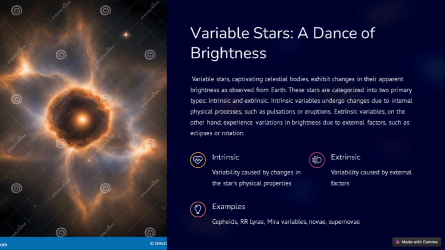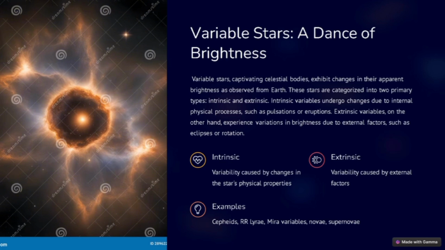Here are the special types. First, the variable stars. Variable stars, captivating celestial bodies, exhibit changes in their apparent brightness as observed from Earth. These stars are categorized into two primary types, intrinsic and extrinsic.